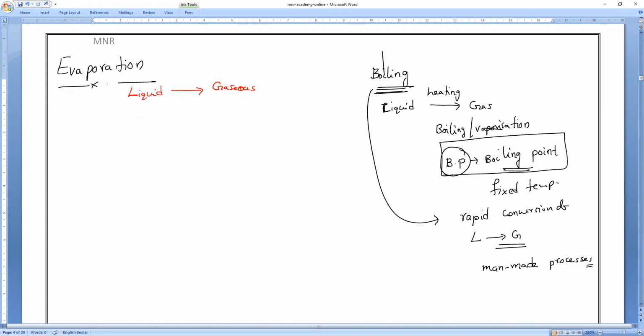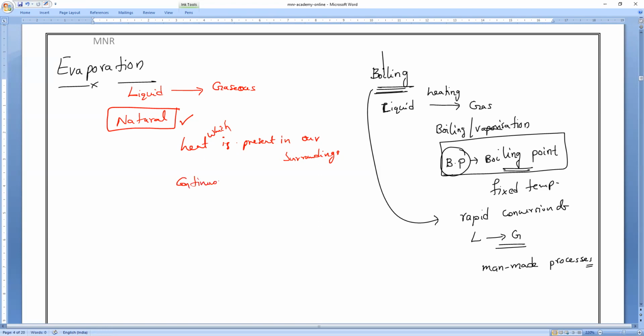But if you notice, evaporation is a natural process, which takes place by atmospheric heat, the heat present in our surroundings. That is why this process is continuous and natural. Whatever the temperature, at any temperature, this process will take place. So is it a natural process or a man-made process?